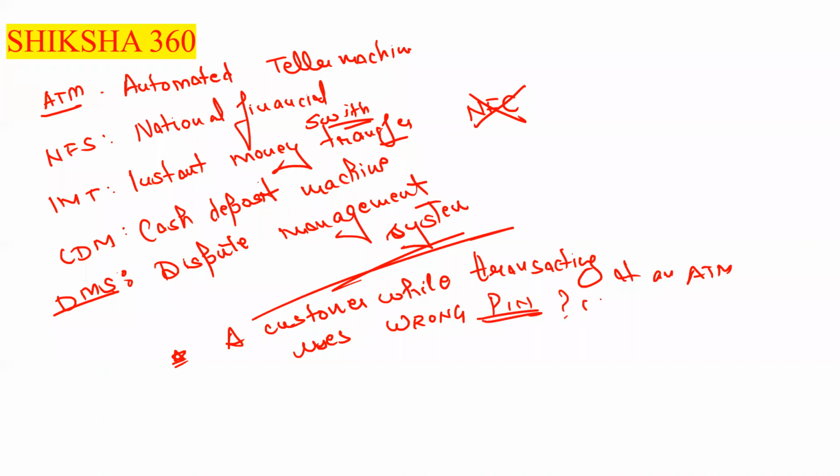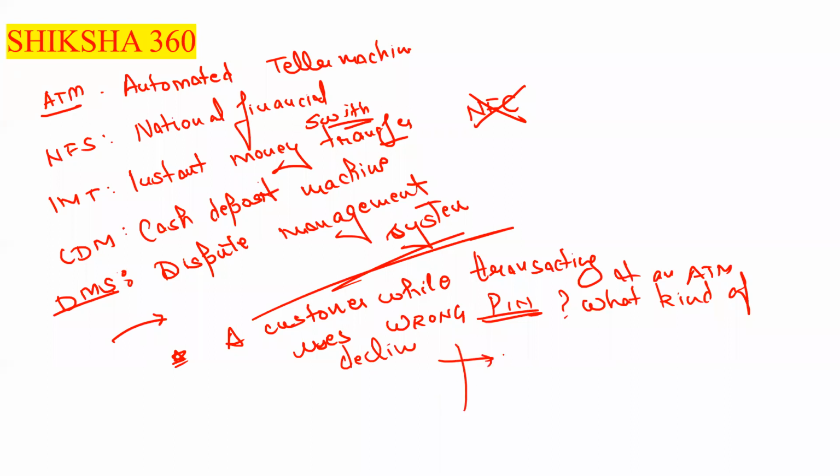So what kind of decline is it? A very general question. A person visits the ATM, but there the person uses the wrong PIN. So what kind of decline is it?